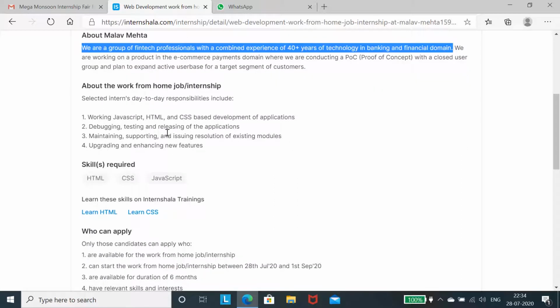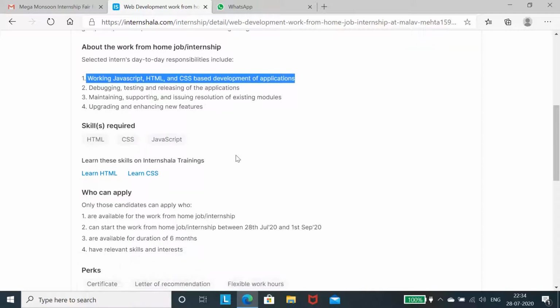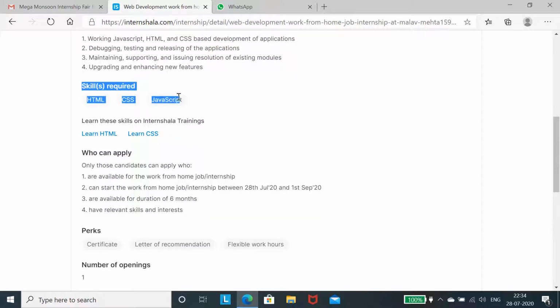Then the work from home responsibilities: working with JavaScript, HTML and CSS based development of applications, debugging, testing and releasing of the applications, maintaining, supporting and issue resolution of existing modules, upgrading and enhancing new features. Skills required: HTML, CSS, JavaScript.